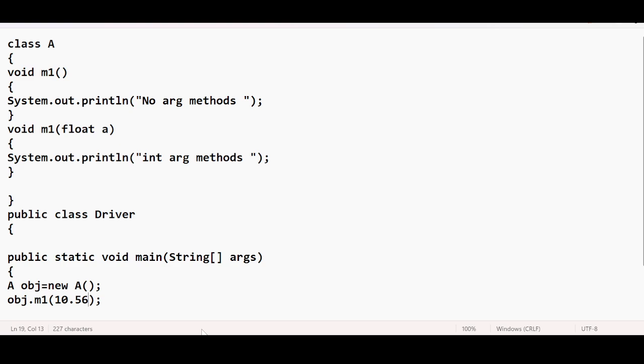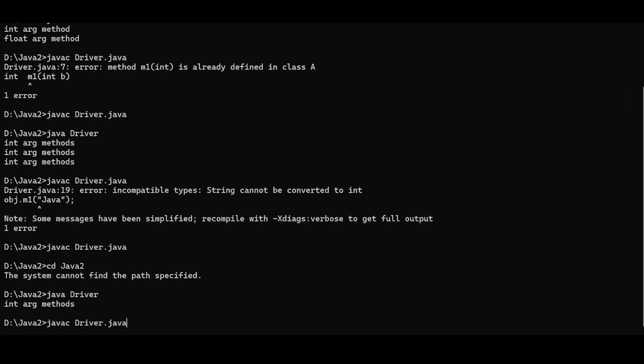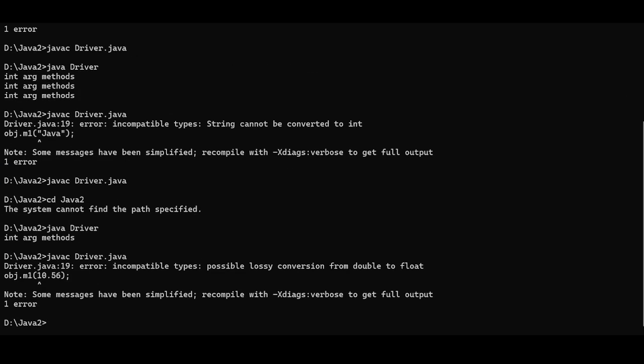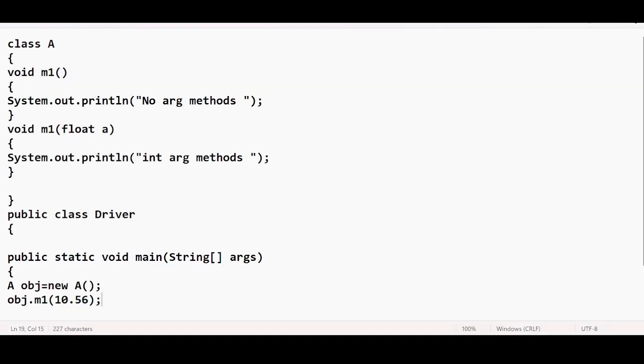Int argument. Error, sir. Why error? Good. Answer is error only. Correct. I will tell you why error. Nice try. See what is happening. I am not passing float here. I am passing double here. I am passing a double value. You go by the promotion chart.